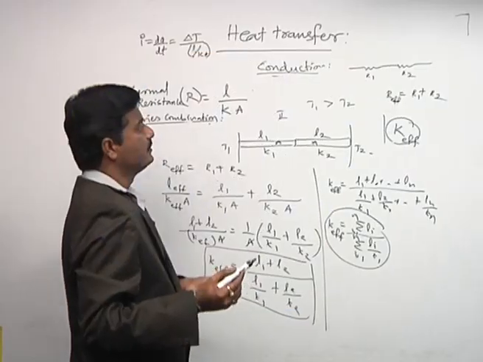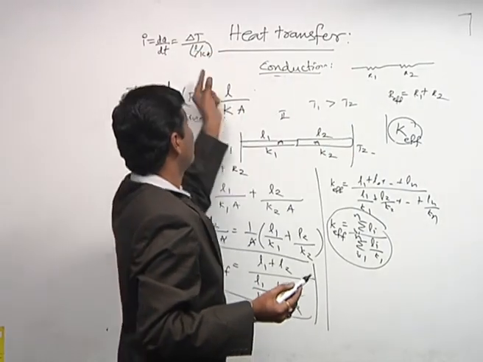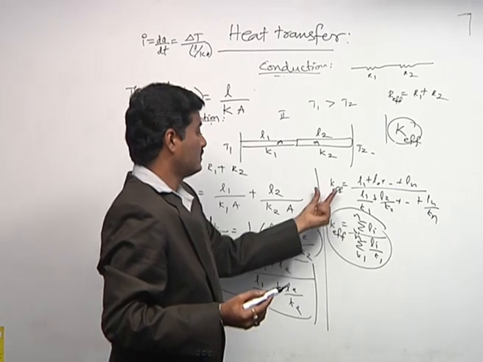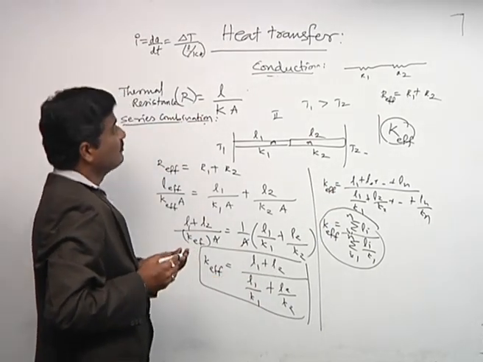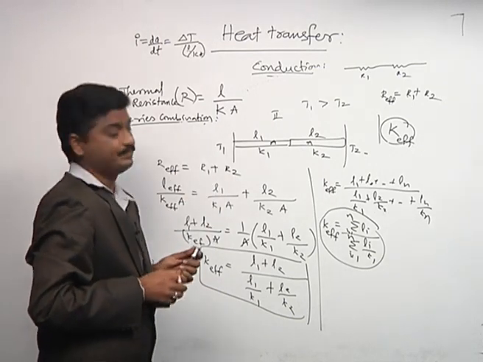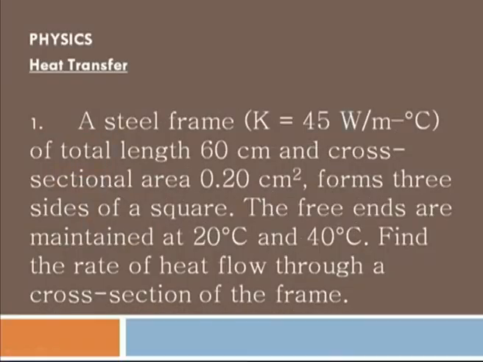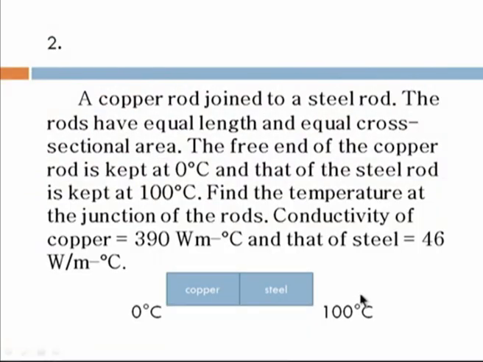In the examination, generally we expect questions like what is the R effective and what is the effective value of K. Now, we are going to discuss some series combination problems. If you observe this, a steel frame of a given length and cross section 0.20 centimeter square forms three sides of a square. The free ends are maintained at 20 degrees centigrade and 40 degrees centigrade. Find the rate of heat flow through the cross section of the frame.